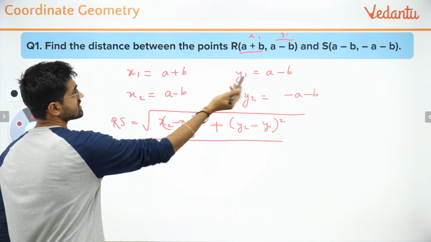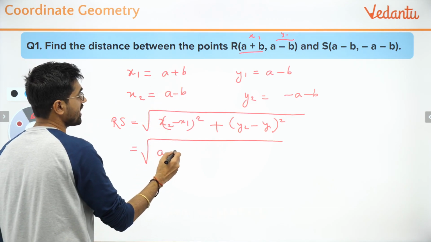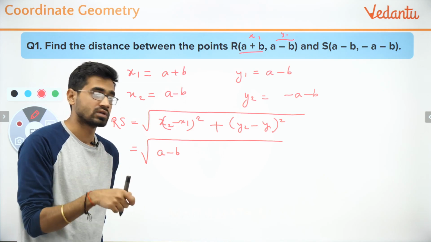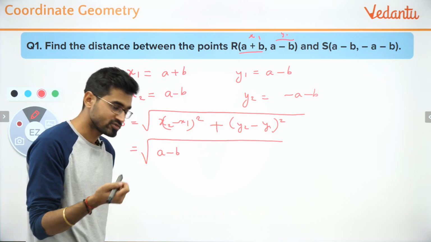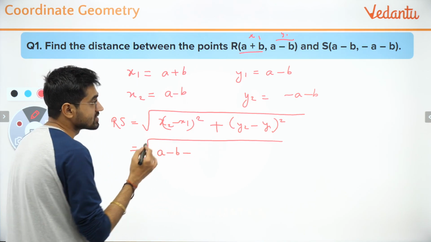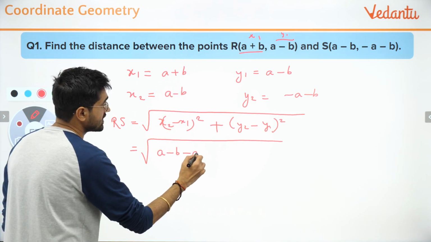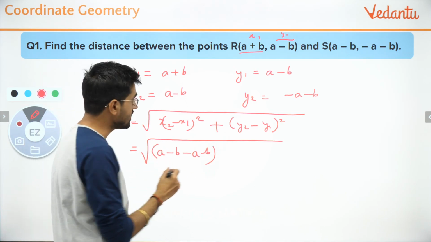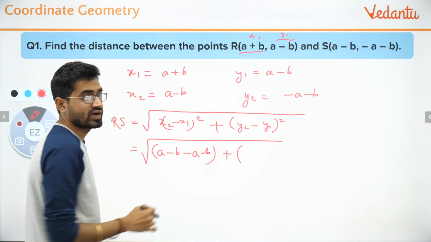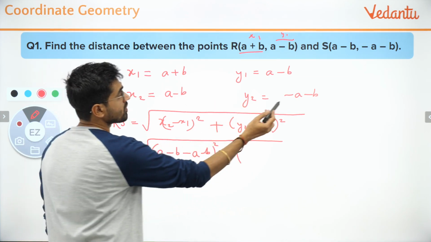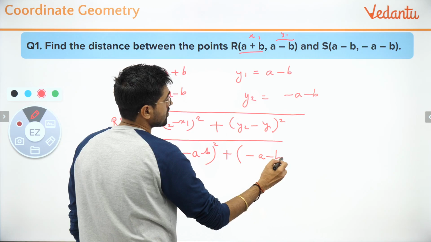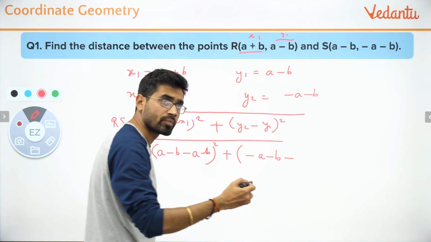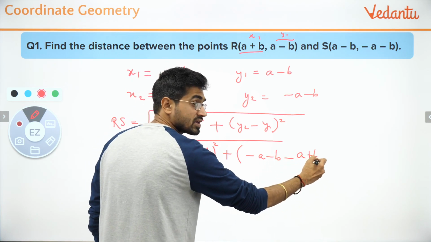Now if I have to do this, basically I have to do this. So x2 minus x1, if I do, I'm actually doing a minus b. Look out, the sign is what is important, and I'm telling you again and again, this is the point where you make mistakes. So please don't do it. Minus, you're writing x1, but it is a minus, so the signs will flip, so it will be minus a minus b. Fine. The next is y2 minus y1, whole square obviously. So minus a minus b minus of this, so I'm writing it with a negative sign, so all the signs will flip. This will be minus a plus b.